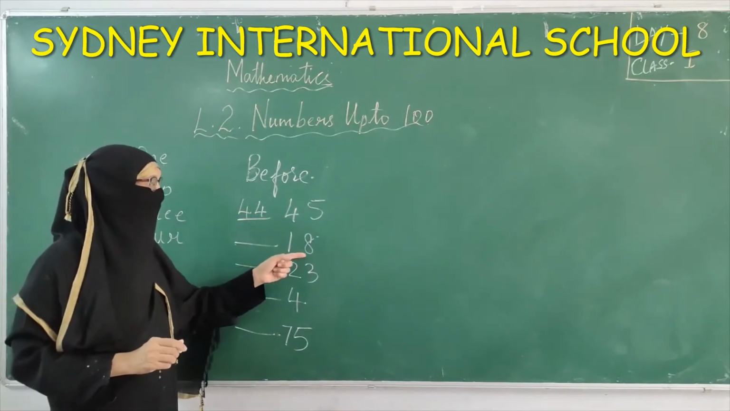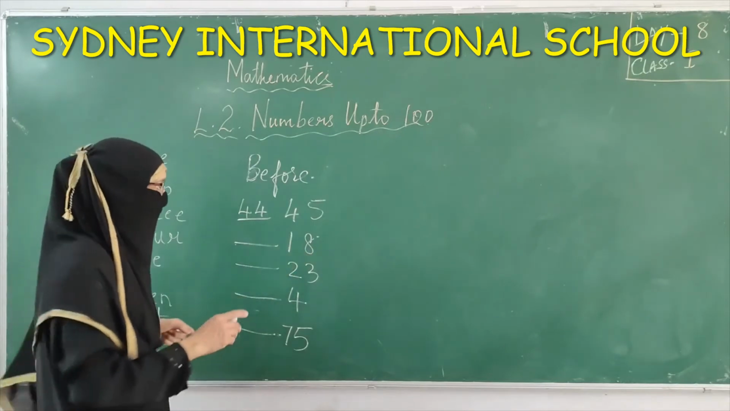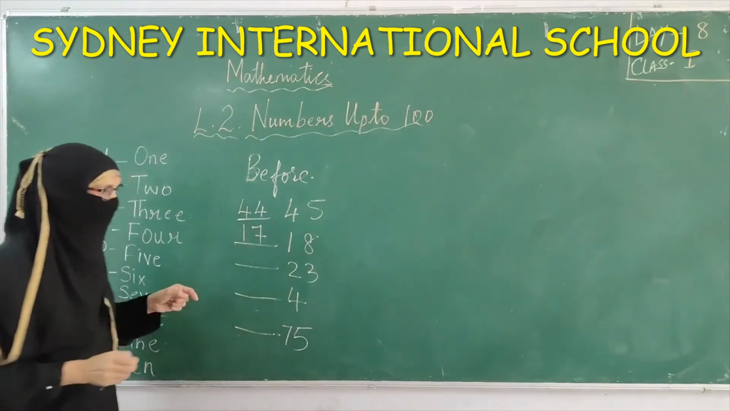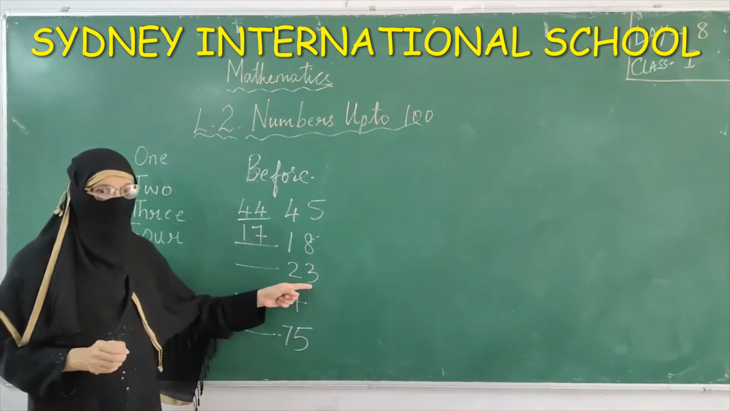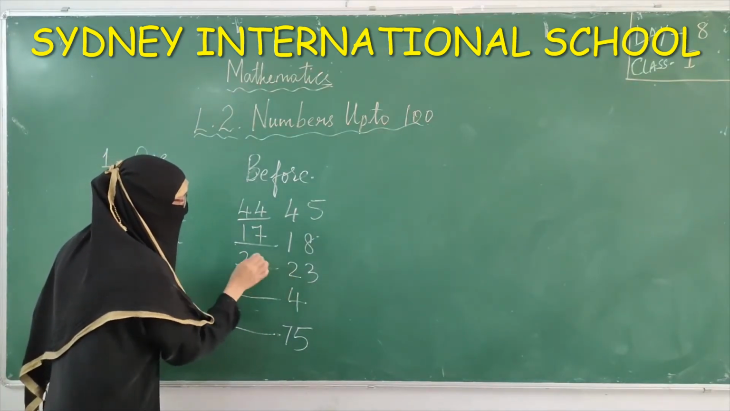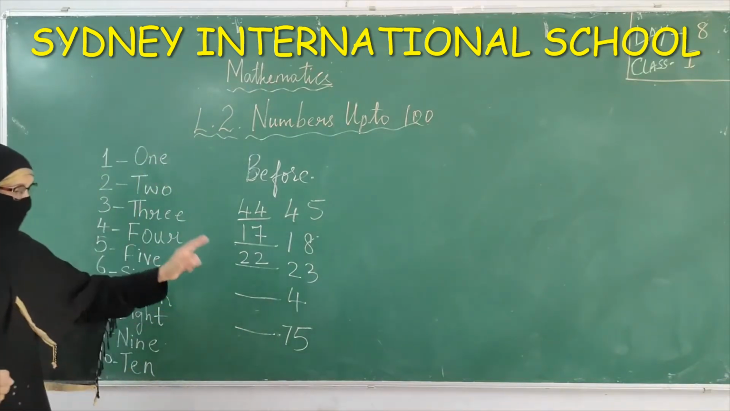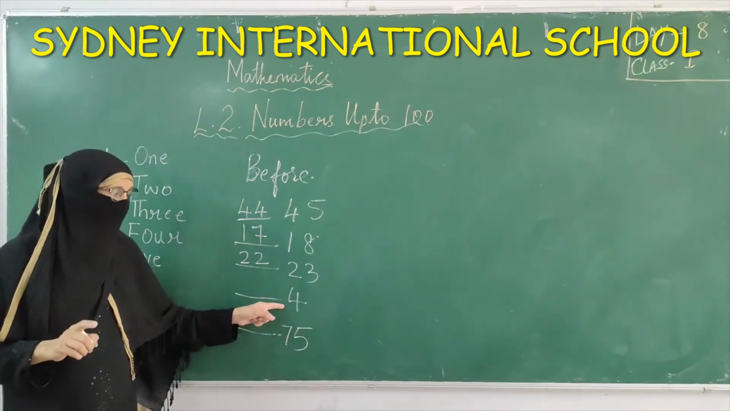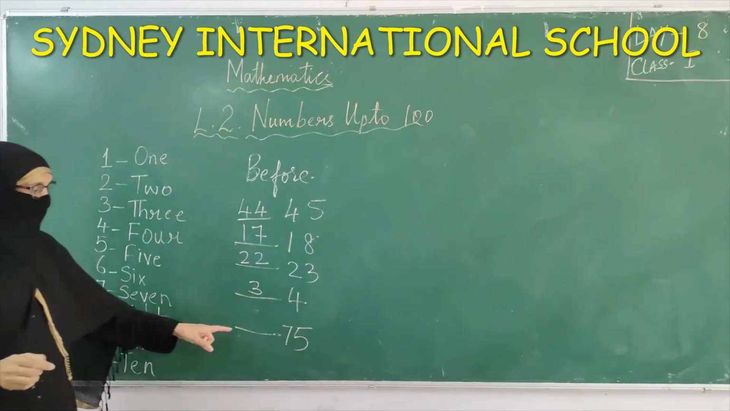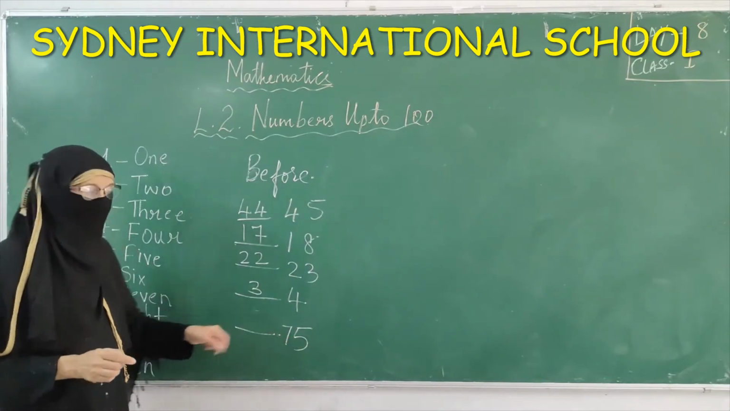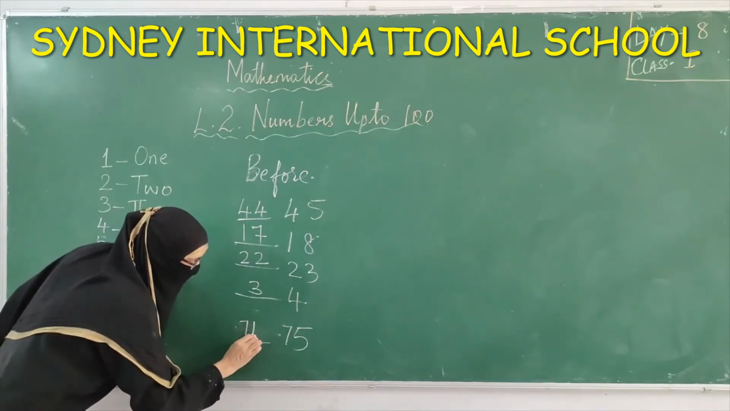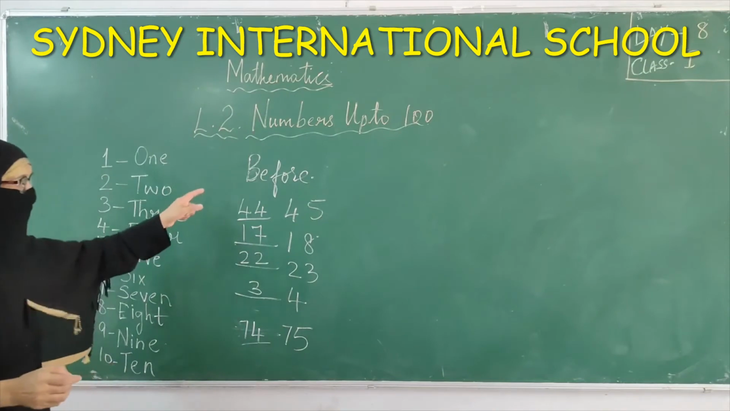So the next number is 18. What is the number 1 less than 18? What number comes before 18? 17. The next number is 2, 3, 23. 1 less than 23 is 22. Now the next number I have taken is only 4. 1 less than 4 is 3. The next number is 7, 5, 75. So 1 less than 75 is 74. These are the numbers before.